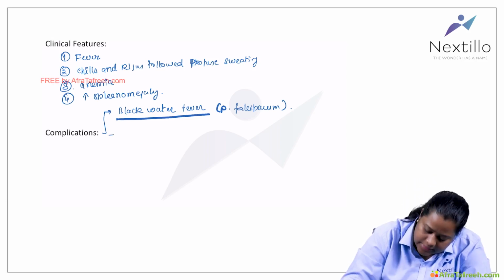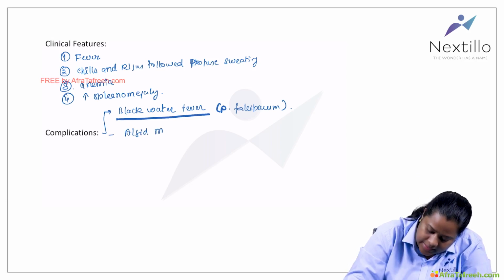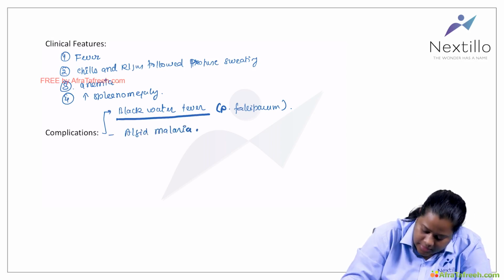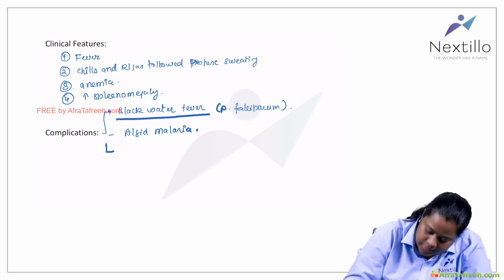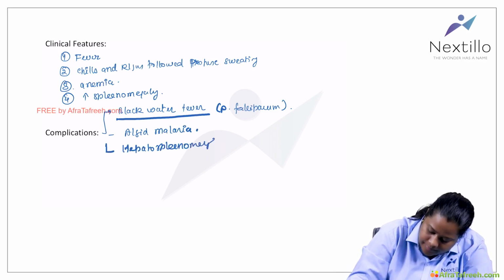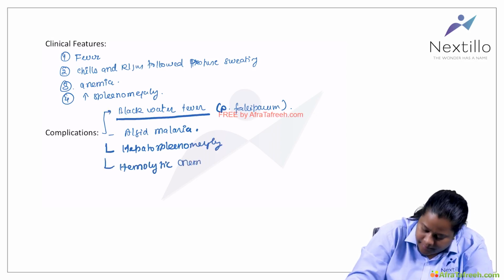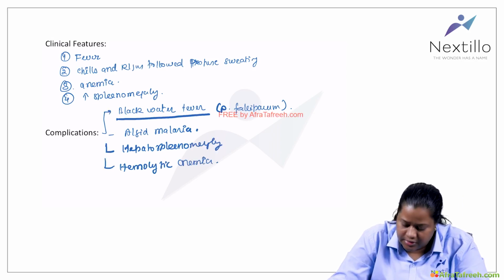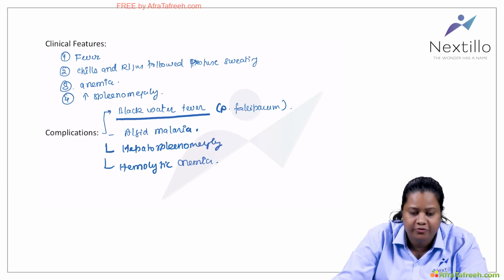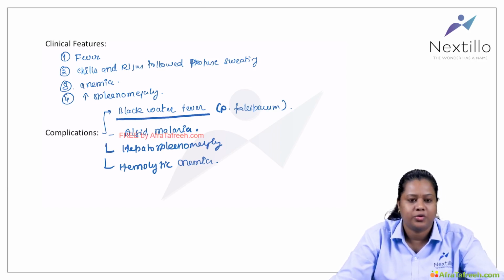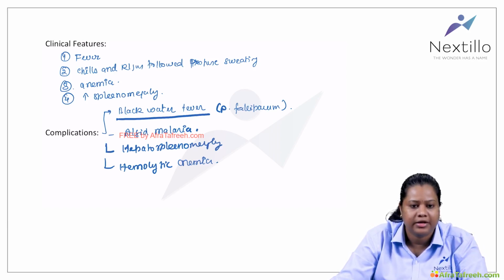Okay. And there is something called algid malaria. They can go for hepatosplenomegaly, and they can go for hemolytic anemia. Because of the severe condition, they can also go into shock. So that is one of the complications of malaria that we can expect.